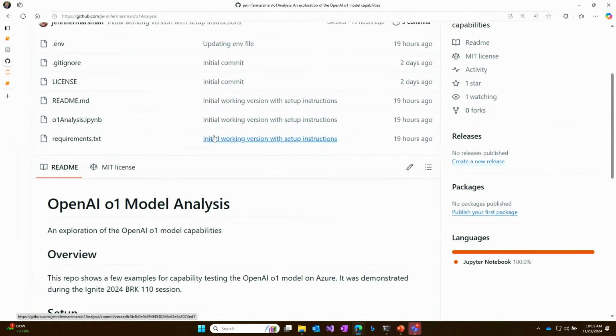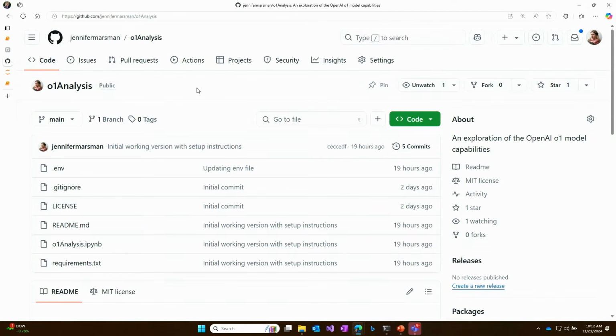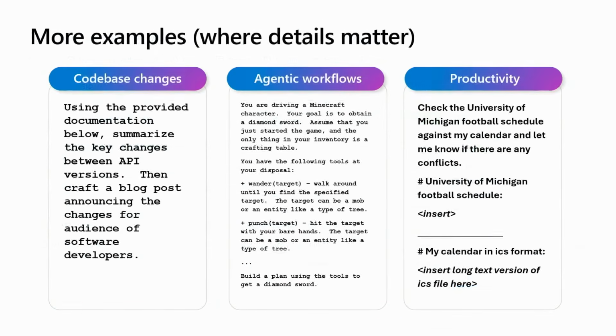Scroll that to the top so people can take a picture if they want to. There you go. The O1 Analysis Notebook under Jennifer Marsman, her full name. Jennifer Marsman, O1 Analysis. All right. Okay, so now let's jump back to main here.